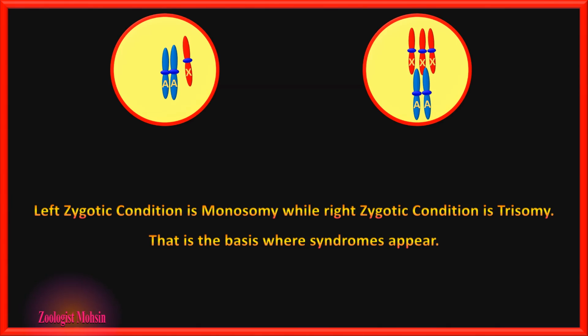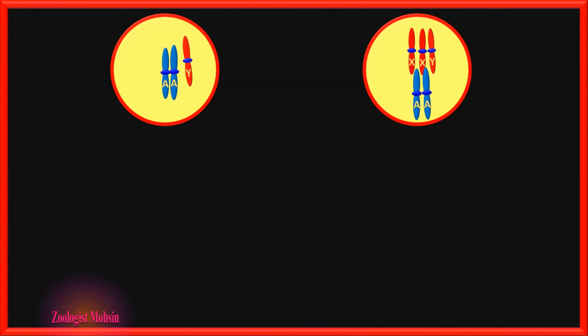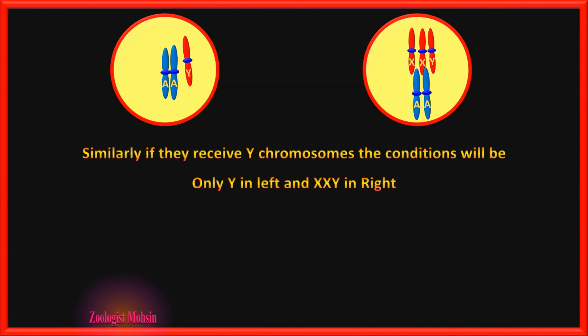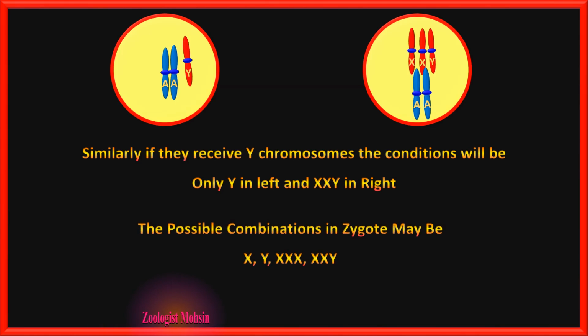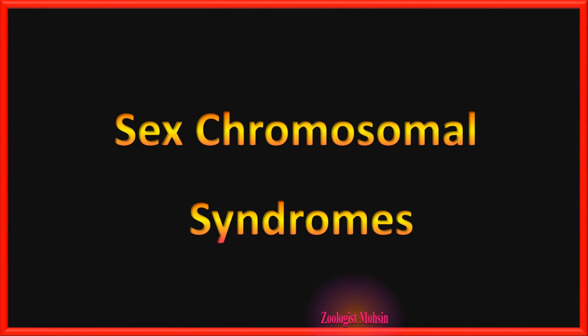That's the basis where syndromes appear. If a Y sperm fertilizes these abnormal eggs, the left one will have only Y chromosome, while the right one will have XXY. The possible combinations in the zygote based on these abnormalities may be only X or only Y or triple X or XXY. There are two kinds of syndromes: sex chromosomal syndromes and autosomal syndromes. First, we shall look at sex chromosomal syndromes.